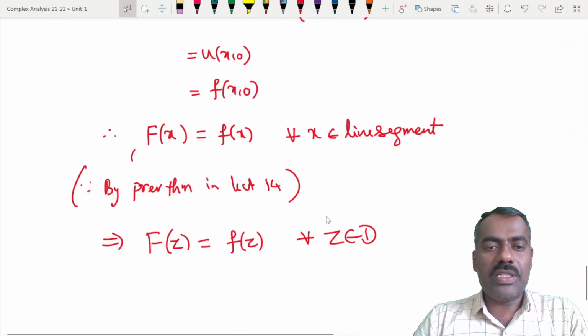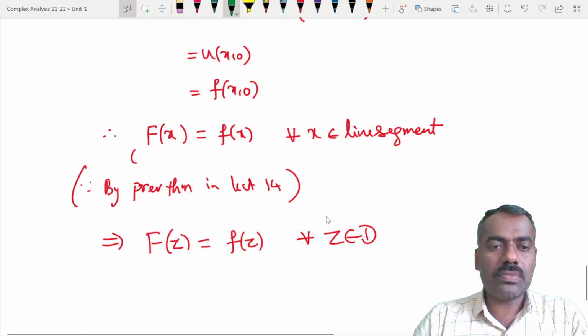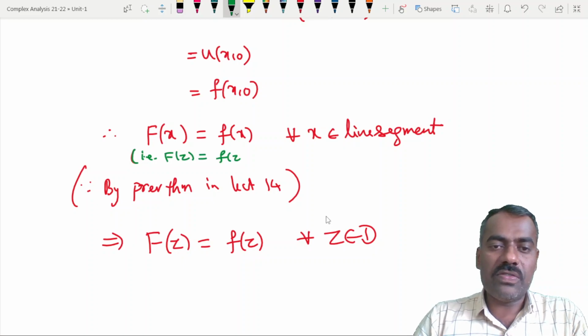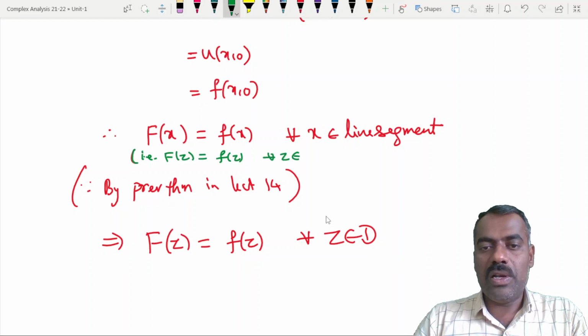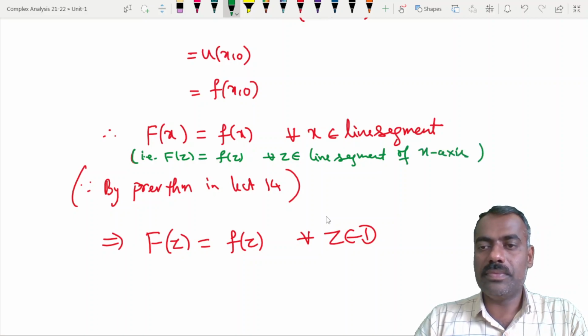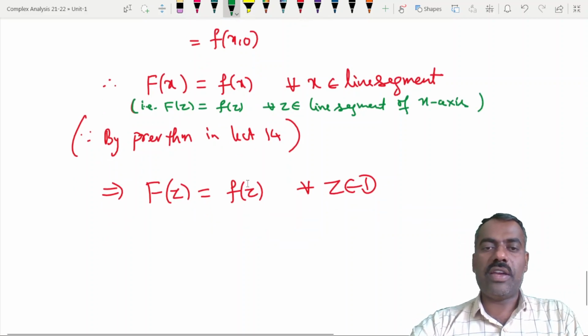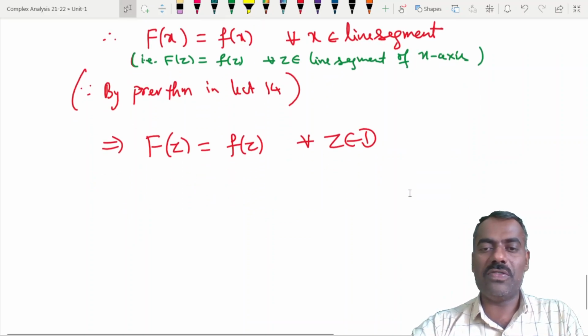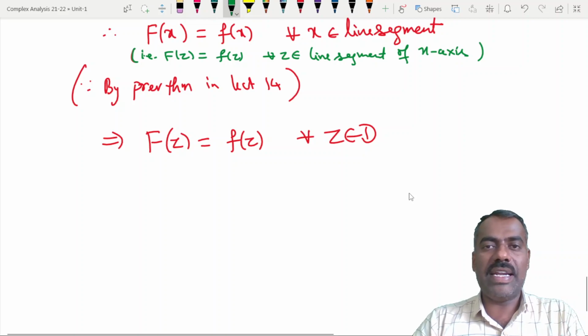So if you want this here, you can write this as, or equivalently, you can write this as f of z is equal to small f of z for all z belongs to that line segment of x axis. Is that clear? Okay. So therefore, capital F of z is same as small f of z for all z belongs to that entire domain.